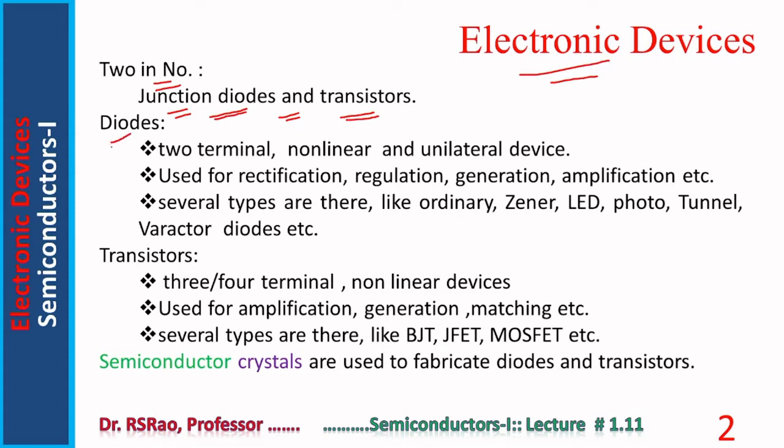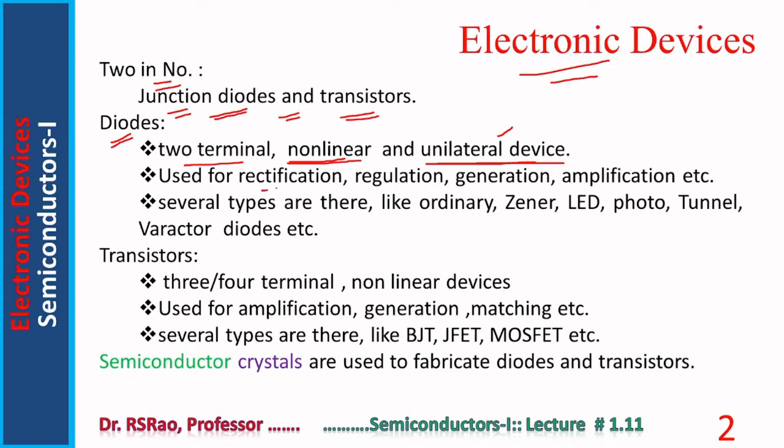A few points regarding diodes. Diodes are two-terminal devices. These are nonlinear devices. These are unilateral devices. Out of the two terminals, one terminal is called anode, the other one is called cathode. Their properties are direction dependent and hence they are called unilateral.